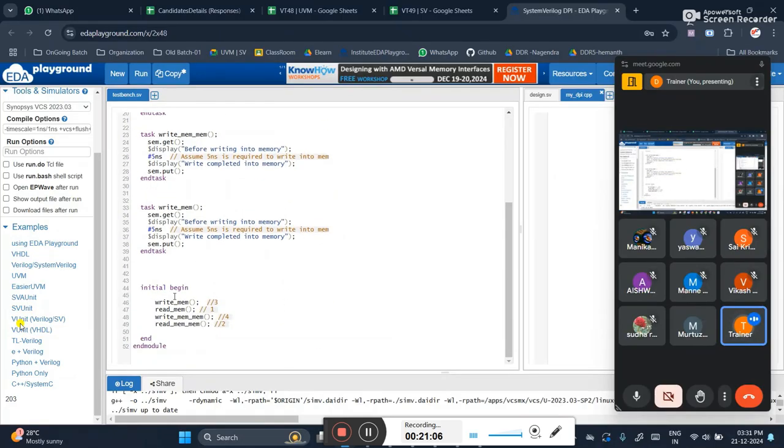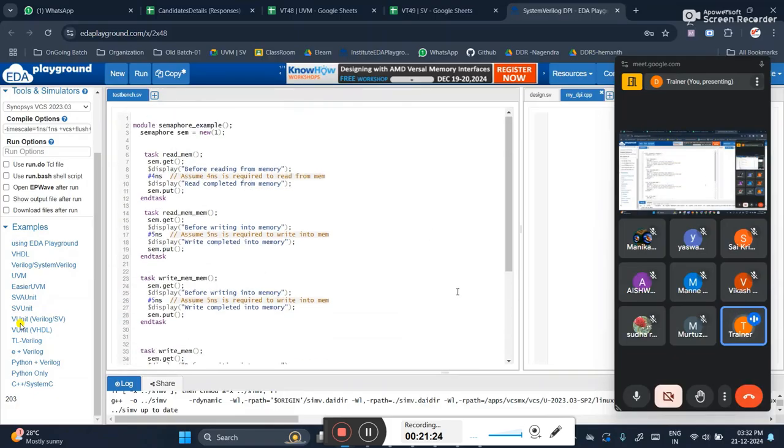Sometimes even if you remove fork join, the problem won't get solved, because my requirement is not even sequential this time. My requirement is again random: first one, second, third, and fourth. For this requirement, even if I remove fork join, my requirement is not fulfilled. But with the help of semaphore, it is fulfilled. Got it, no?